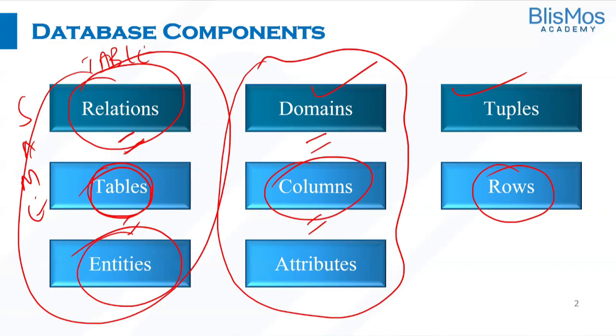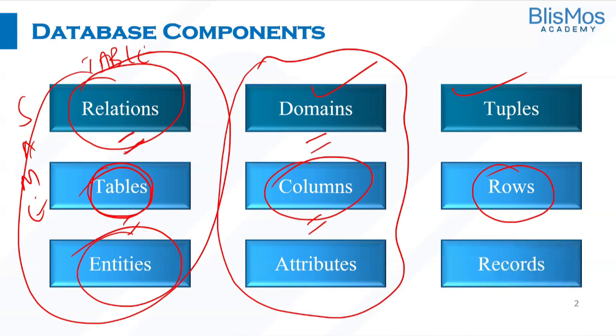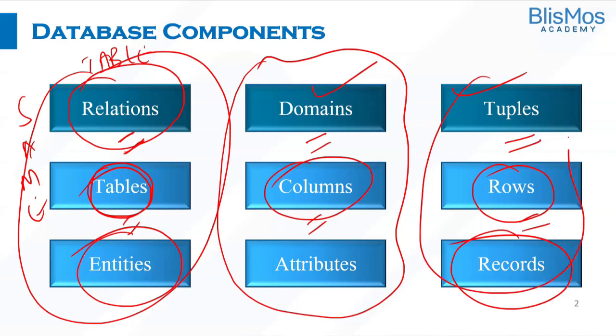Then, can you guess what is the other name for the rows? Anyone? What is the other name for the rows? Record. Yes, you are absolutely right. One more name for the rows is records. Tuples means rows means records. These names are used interchangeably.